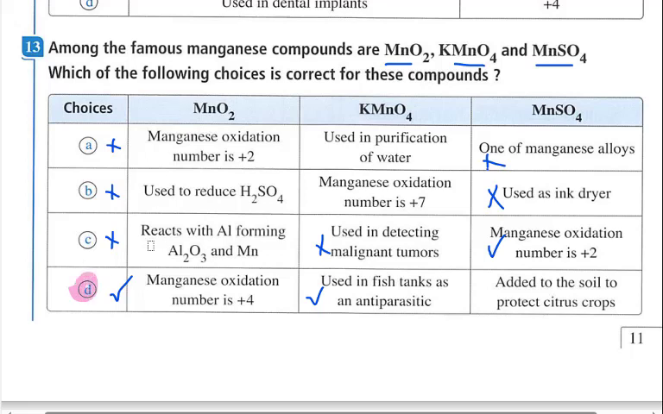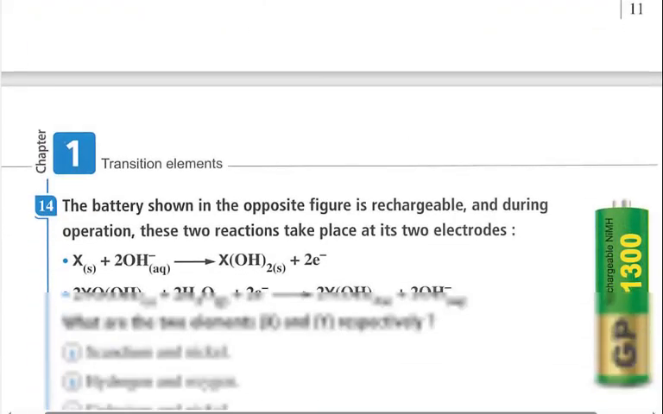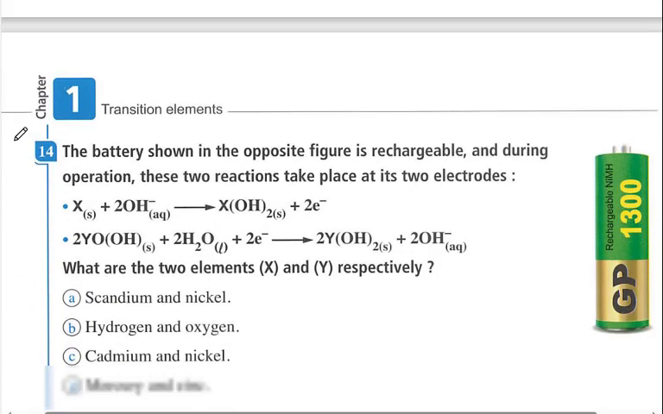Manganese dioxide, the manganese oxidation number in this compound is positive 4. Potassium permanganate is used in fish tanks as antiparasitic. It is an oxidizing agent and antiseptic agent. Manganese sulfate is added to the soil to protect citrus crops as it is a fungicide like copper sulfate. Let's have another example, another question.